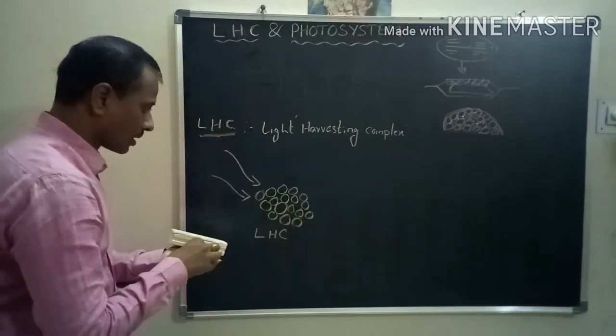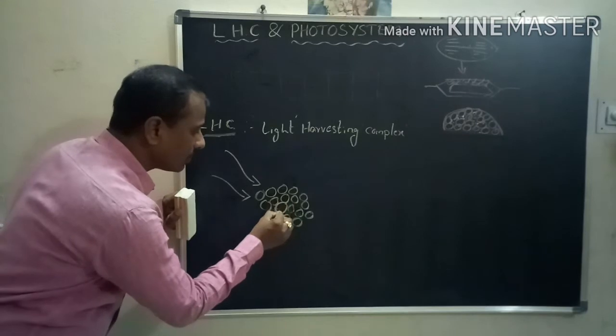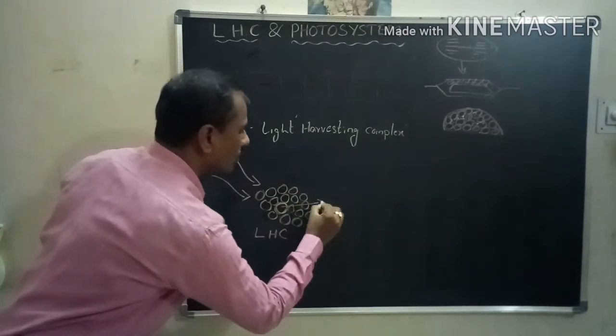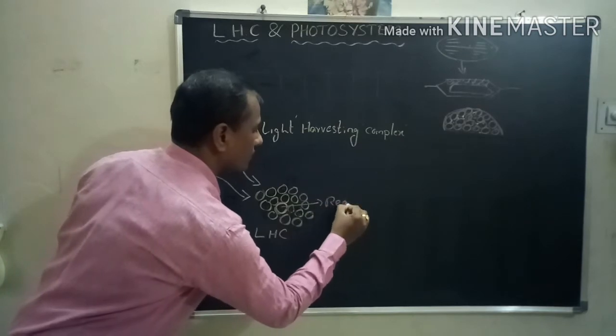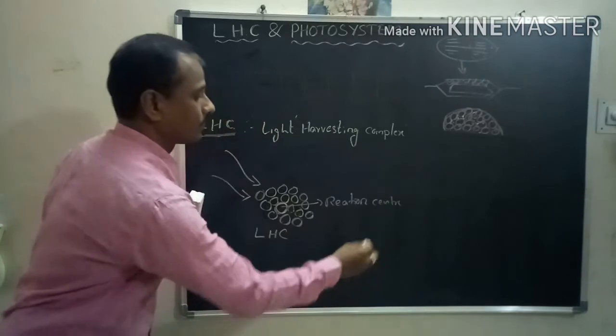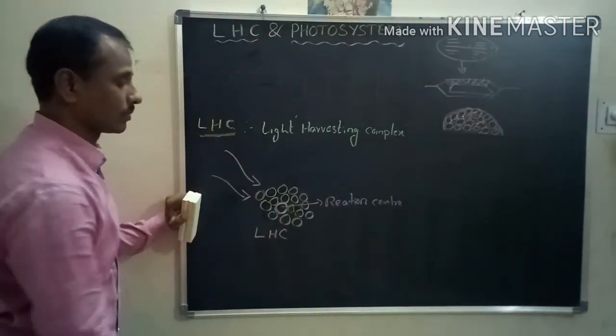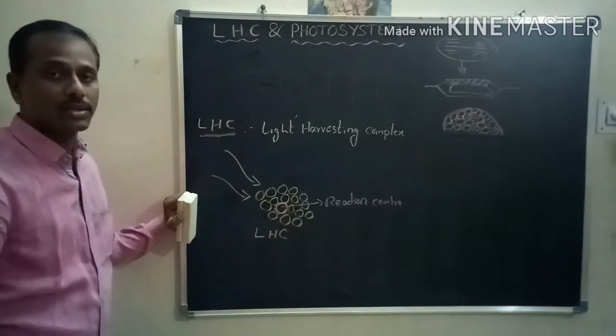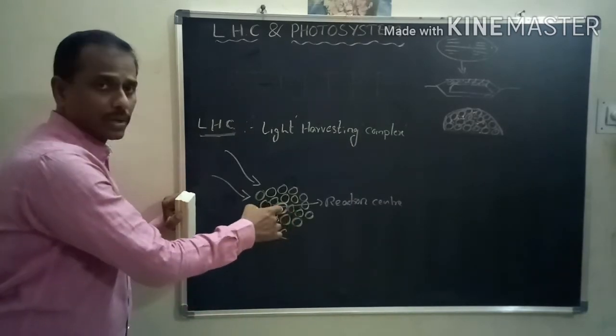This is an active molecule, called the reaction center. It is also a pigment.